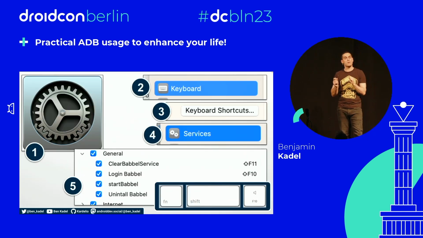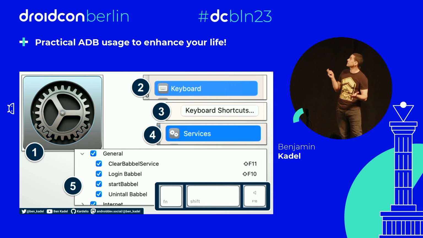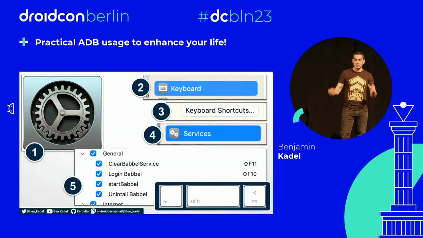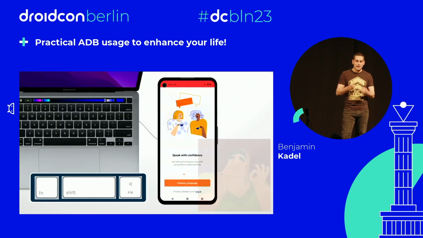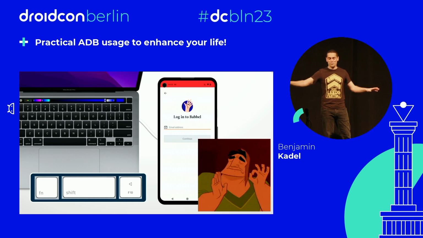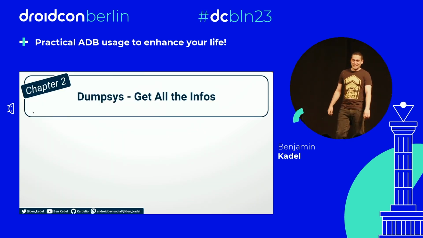And then in System Preferences, Keyboard Shortcuts, we want to trigger a service. And you can see my services, this is the bit that caught me out a little bit. The services I created are in the General tab for some reason. So if you can't find your service, check that tab. And you can see I've got a couple of services: Clear Babel, Login Babel, Start Babel. You can set a keyboard shortcut there. And then, oh, no terminal, just function Shift F10, and the thing just opens for me. And I can do something else. Oh, it's amazing. Magnifique. OK.